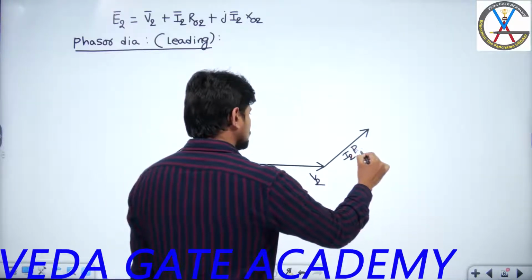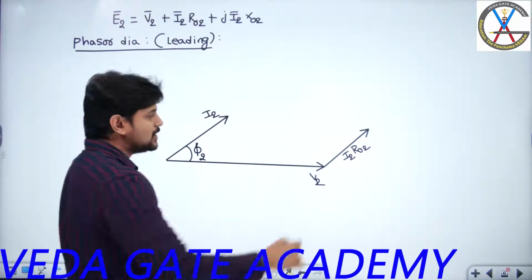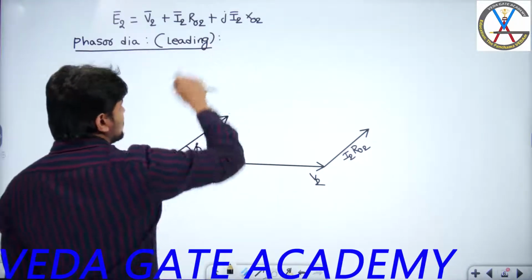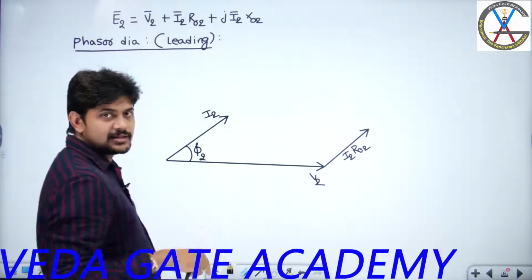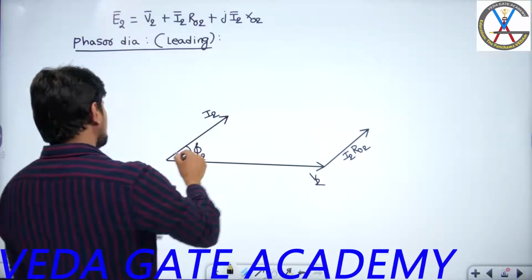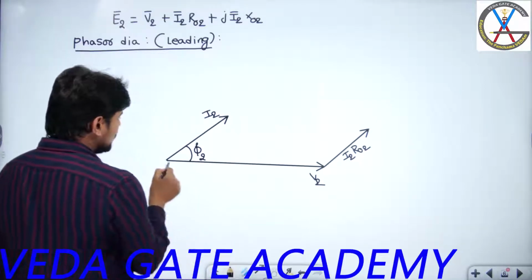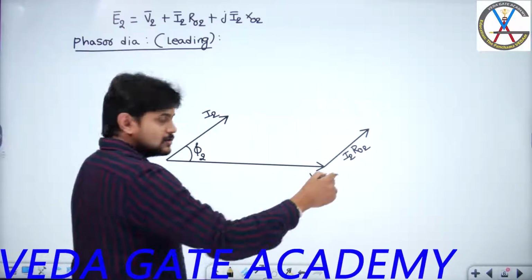So this is I2 R02. And from the tip of this, I need to add j I2 X02. Since it is an inductor, the voltage will be leading the current by 90 degrees. So if this is current, voltage will be exactly leading by 90 degrees. But that I need to add from the tip of here. So you are going to get